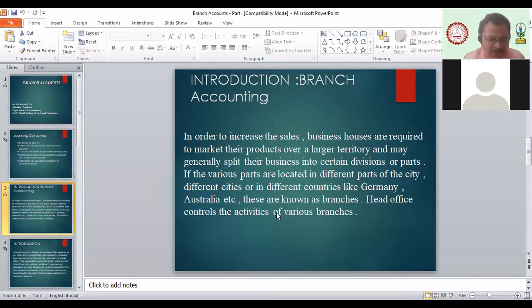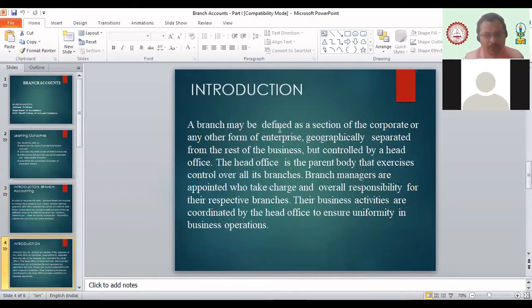The next part in branch accounting: a branch can simply be defined as any section of a corporate or any other form of enterprise geographically separated from the rest of the business but controlled by the head office. The branch is always controlled by the head office. That head office may be located at any central point or place.